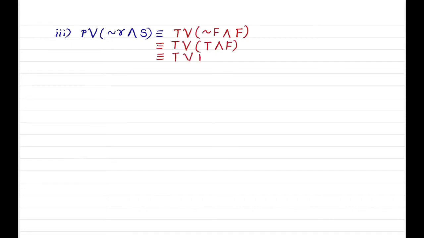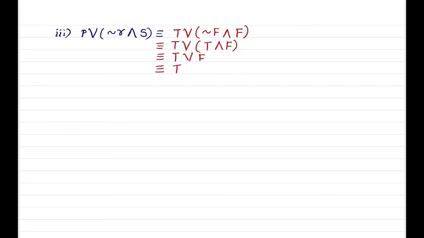Third example, P or negation of R and S. Substitute truth values: T or negation of F and F. Negation of F is equivalent to T. So T or T and F is equivalent to T or F. So the truth value of the given statement is true.